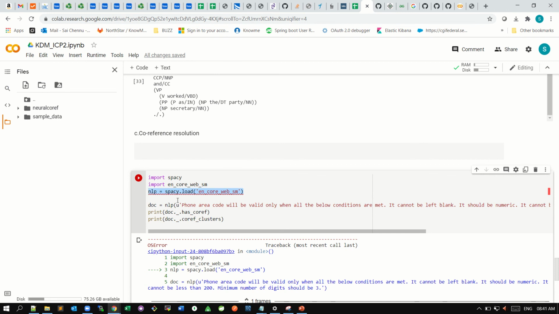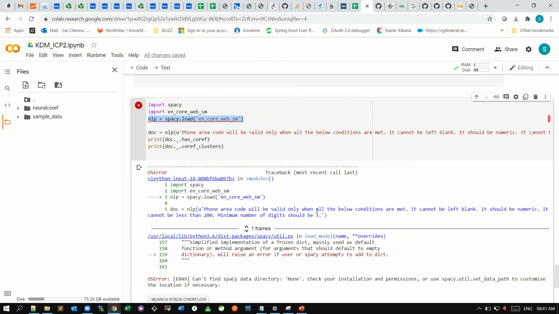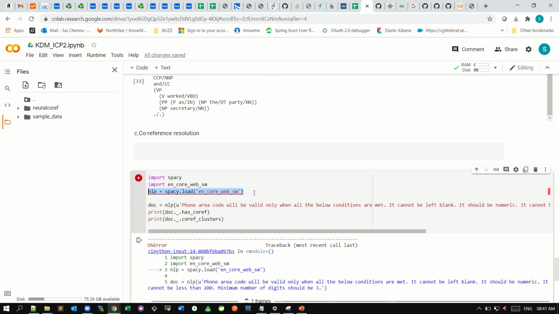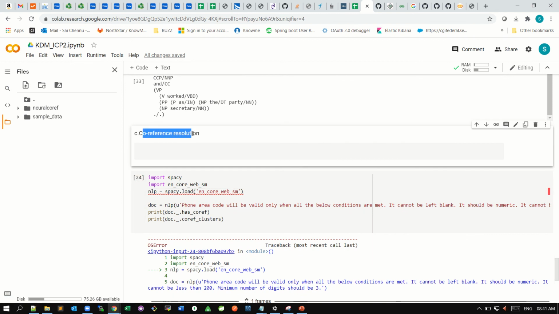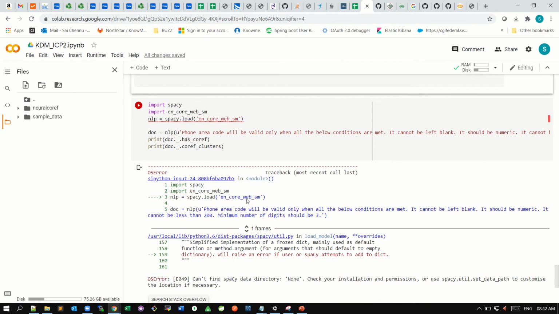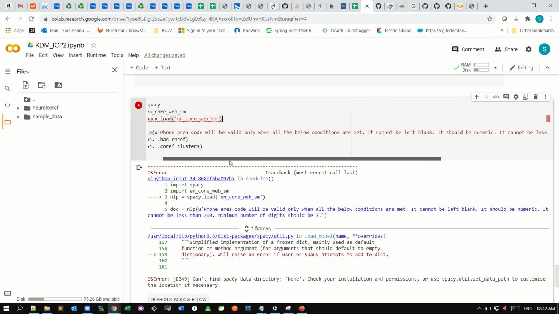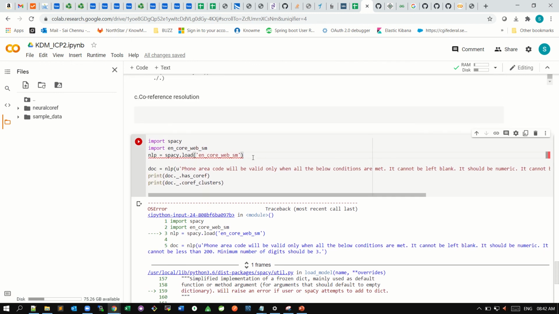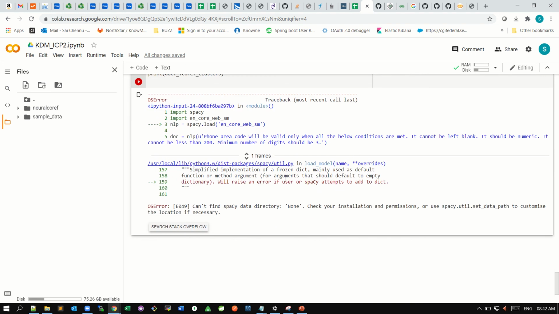As I am running out of time, I am submitting this ICP now, and I will continue with the coreference resolution tomorrow. I think it will be resolved within a day. The code is everything ready, but this issue has to be resolved, so I need some time to resolve it.